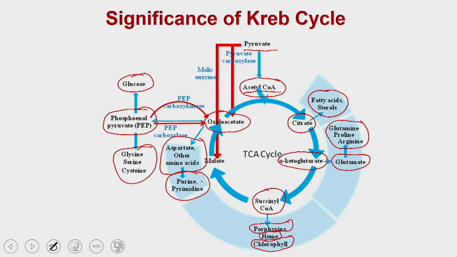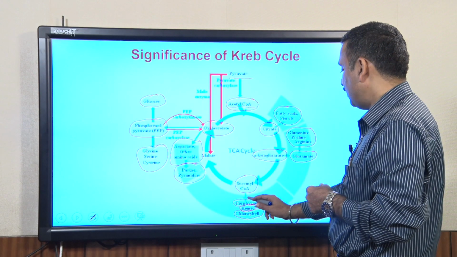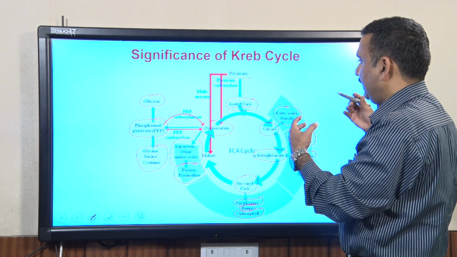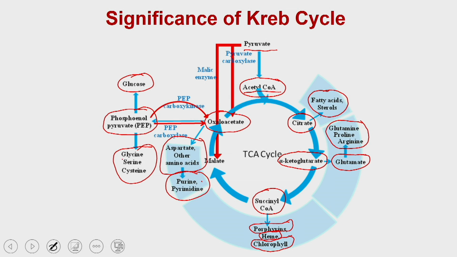Alpha ketoglutarate is linking the TCA cycle to another type of amino acid synthesis, and succinyl CoA is connecting the TCA cycle to the biosynthesis of heme or the porphyrins. This means that if there is a requirement for these intermediates, for example glycine or serine, the Krebs cycle can channelize some of these oxaloacetate molecules for the synthesis of glycine